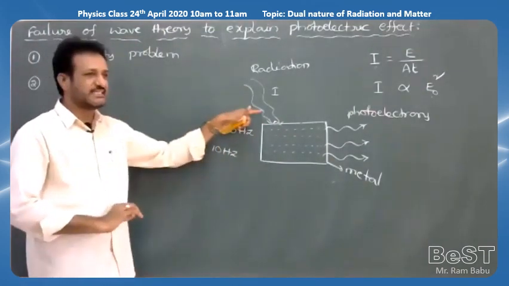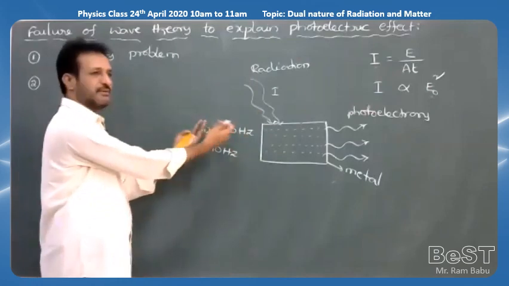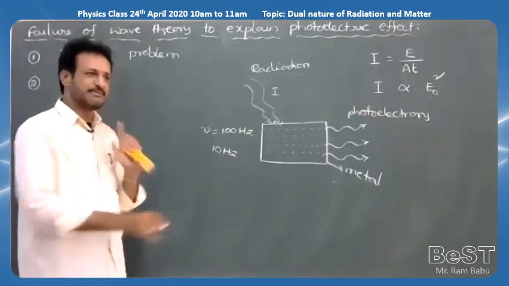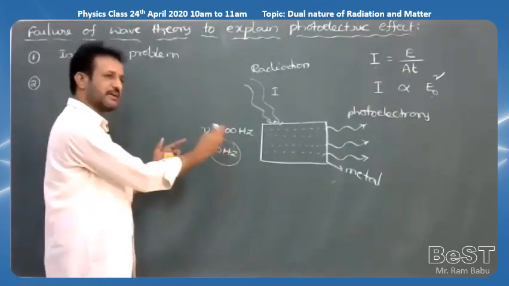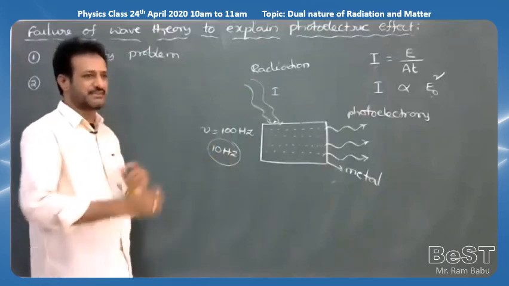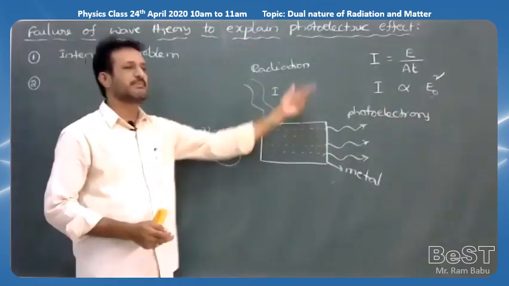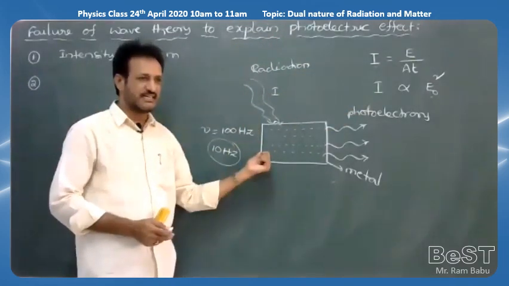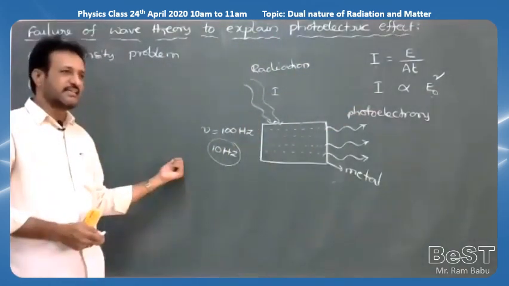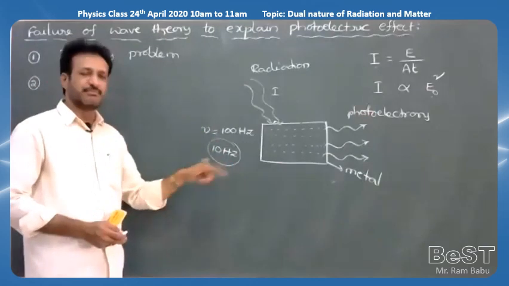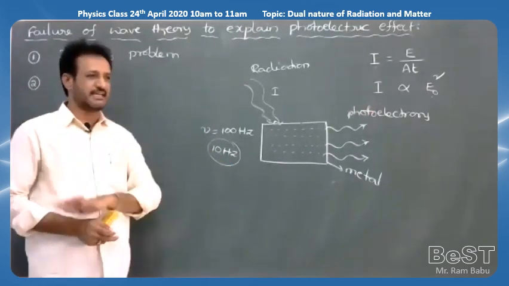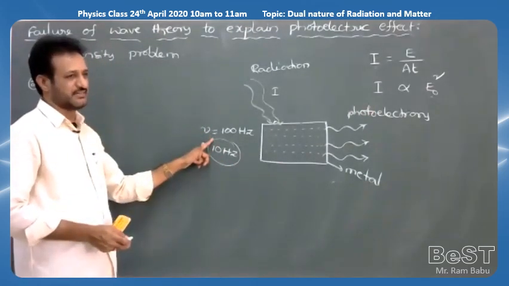But what wave theory is saying, there is no minimum frequency. Even for example a frequency of 10 hertz or 5 hertz or 0 hertz, whatever the frequency of the light, if the intensity of the wave is more, electrons will come outside. That is what wave theory is saying. But what is the experiment saying? There exists a minimum frequency below which no electrons are emitted. That is one more failure of the theory.